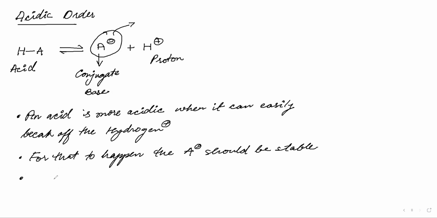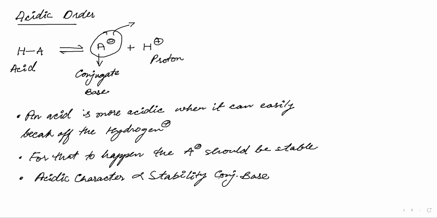That means I can say that acidic character is directly proportional to stability of conjugate base. And tell me, Jubaina, this conjugate base has what charge?